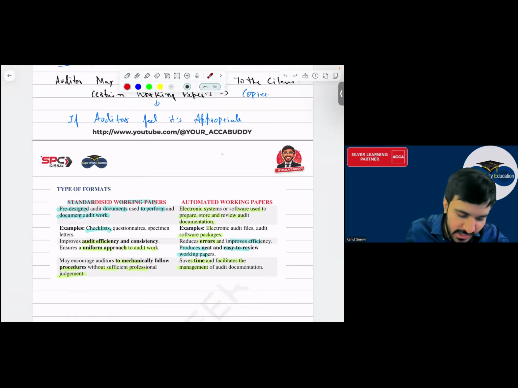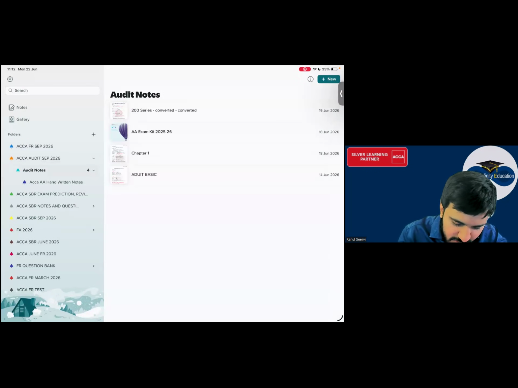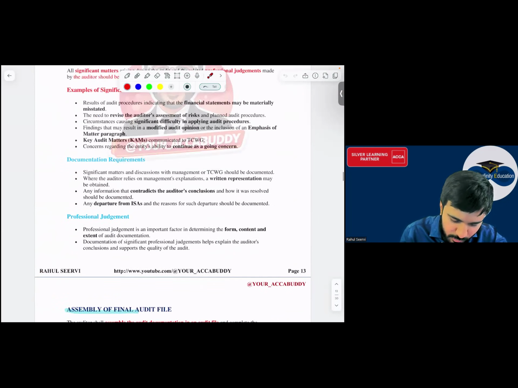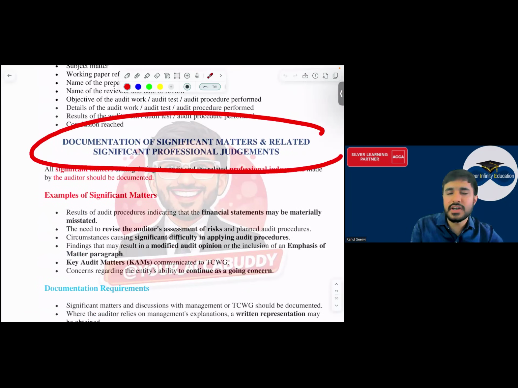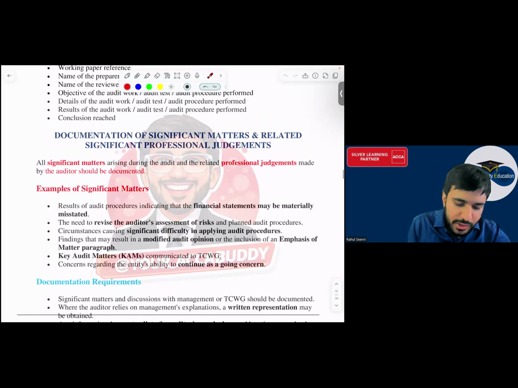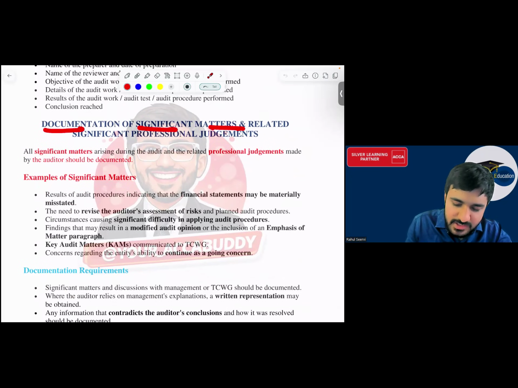Now coming to the last part, everyone. इतना इंपॉर्टेंट नहीं है, बट आपके इसमें लिखा हुआ क्या बोले, in your study of everyone, just we'll have a reading and just understand. Yes sir. So देखो everyone now, documentation of significant matters and related significant professional judgment.